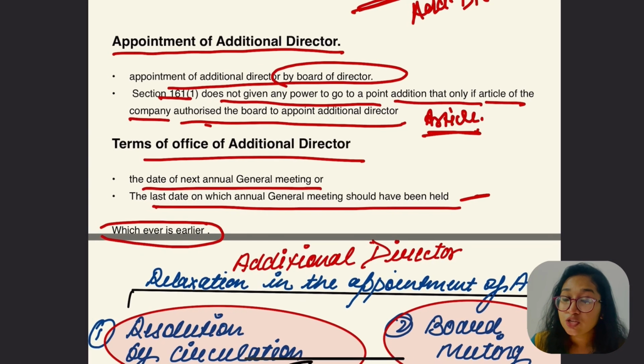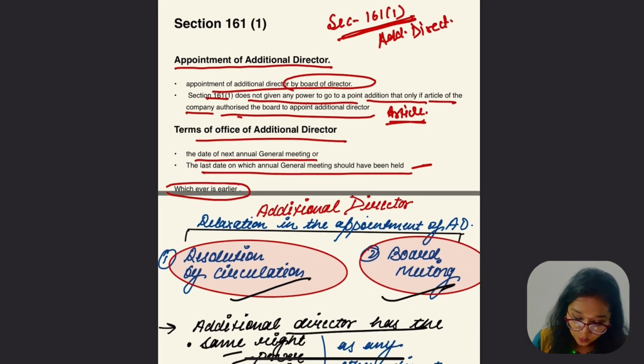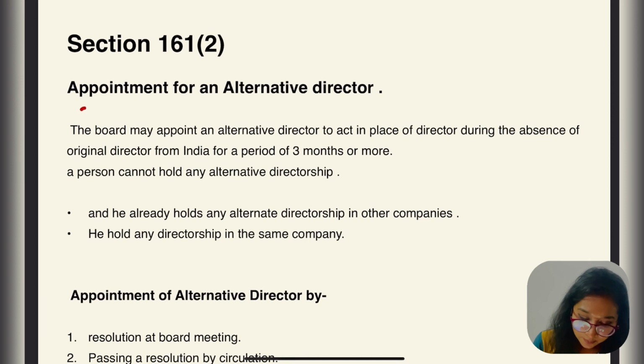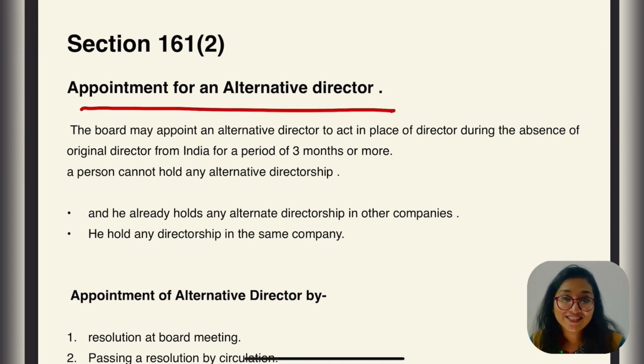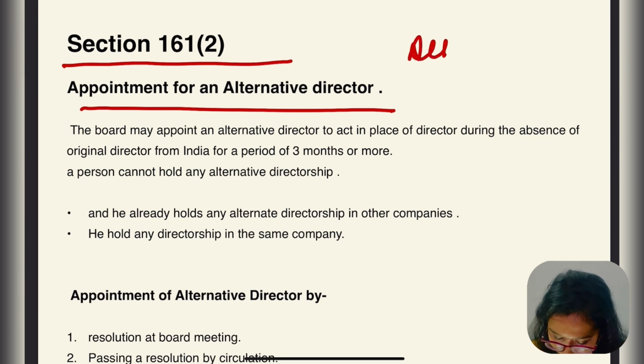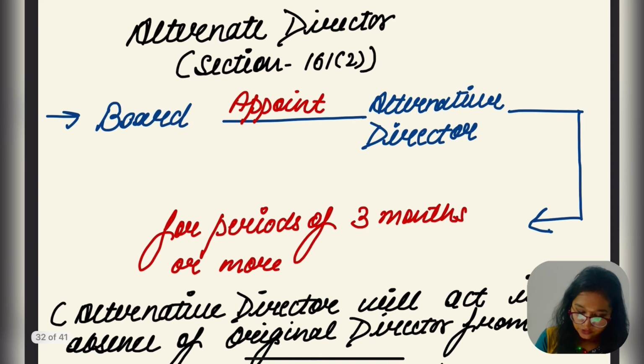So what is the section for additional director? Section 161 subsection 1. Let's go for the next section, which is the appointment of an alternative director. Don't get confused. 161 subsection 1 was for additional director, 161 subsection 2 is for alternative director. 161 subsection 2, let's read this.